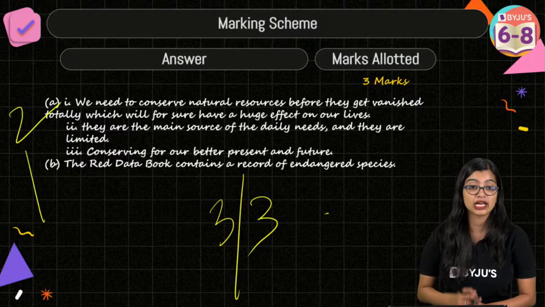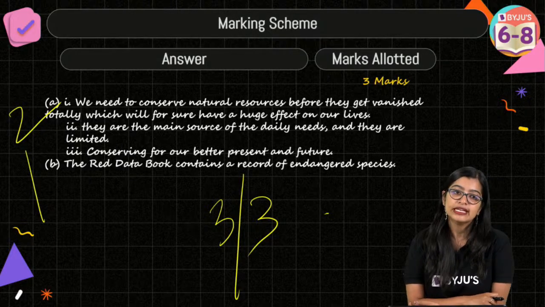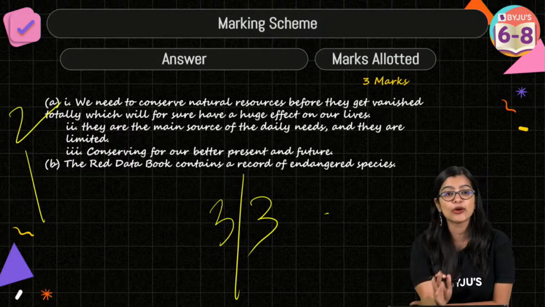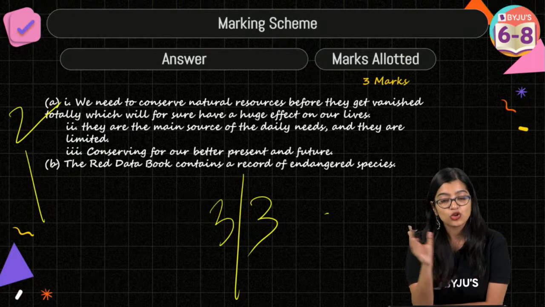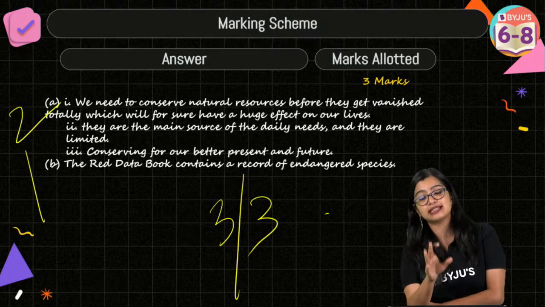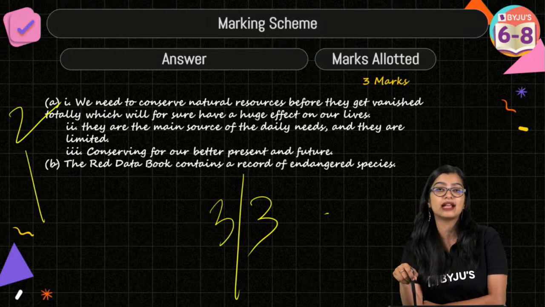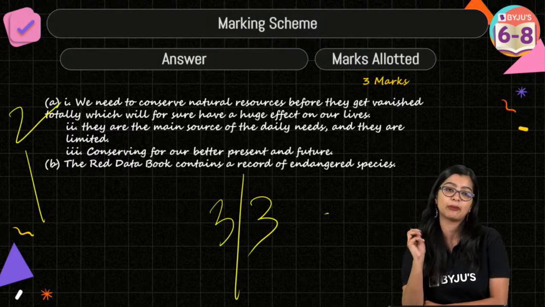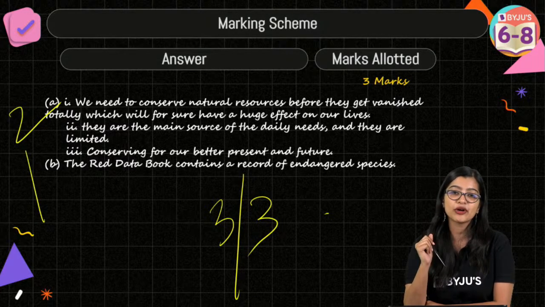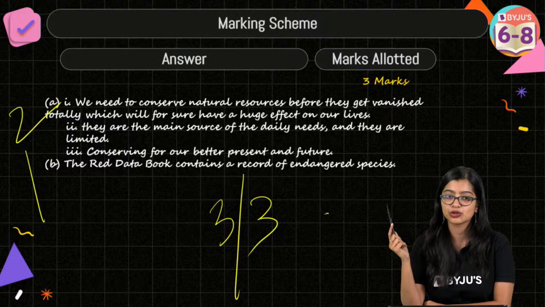Now moving on to the next one, right? So I have 3 more questions. Now I leave it up to all of you. See, like I said, and I told you in the beginning of the class, right? And I've been very clear about this. In your final exam, in your annual exam, is your teacher going to come and tell you, okay, this is your Mentimeter code, you join the Mentimeter, we will play Mentimeter? Yes? Are you going to have this for your final exam? Or are you going to be writing the answer to this? You will be writing the answer to this, right?